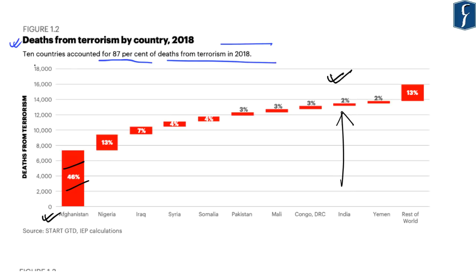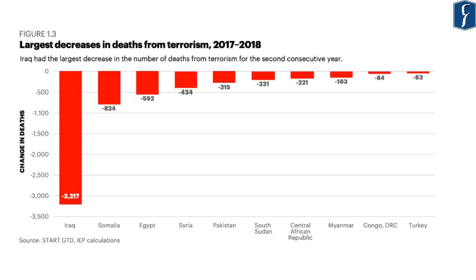So, the top 10 countries which account for 87% of deaths on account of terrorism are Afghanistan, Nigeria, Iraq, Syria, Somalia, Pakistan, Mali, Congo, India, as well as Yemen. Now, this particular figure highlights the largest decrease in deaths from terrorism for the year 2017-18, whereby Iraq has witnessed the maximum decrease in deaths with respect to terrorism.